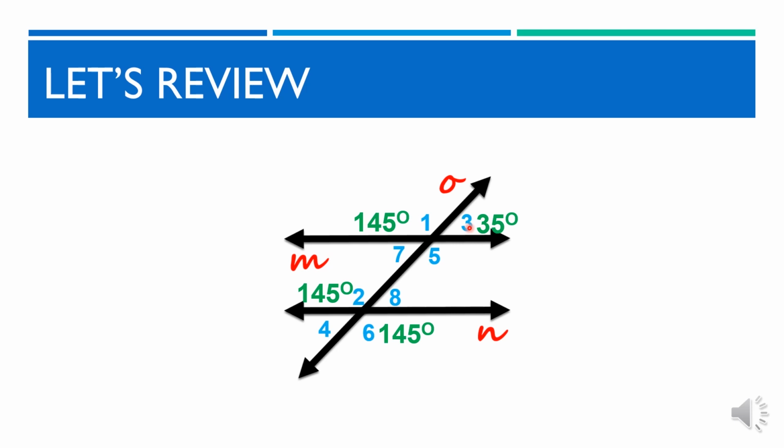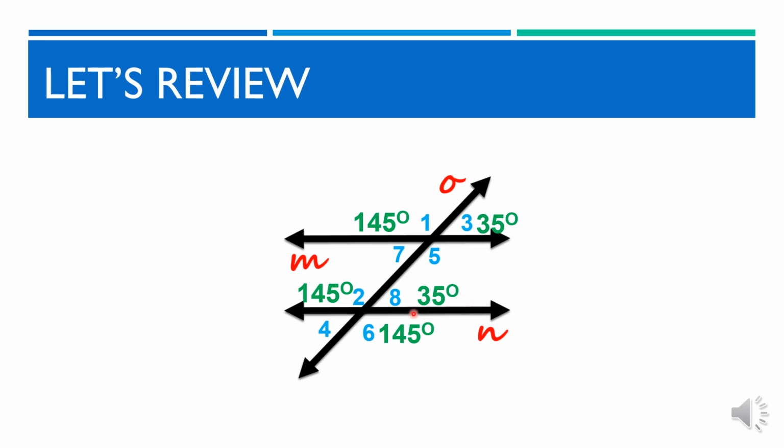Ano naman kaya ang sukat ni angle 8? Mahusay! Ito ay 35 degrees. Bakit kaya? Magaling! Dahil ka-linear pair nito ang angle 2 at angle 6, kaya ang mga ito ay may total na 180 degrees kapag pinagsama. 35 degrees plus 145 degrees ay equal kay 180 degrees. Ito rin ay corresponding angle ng angle 3, kaya parehas ito ng sukat na 35 degrees.